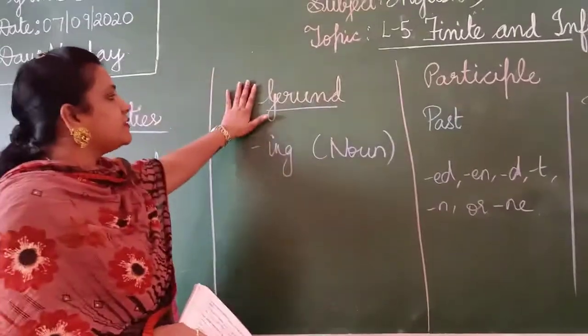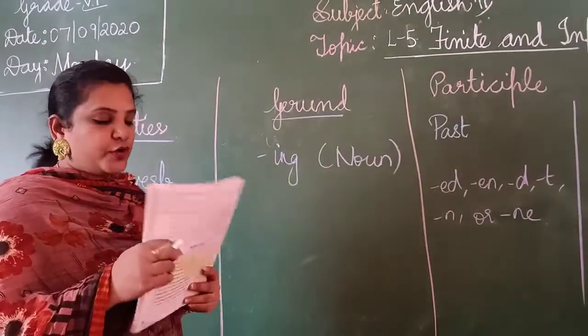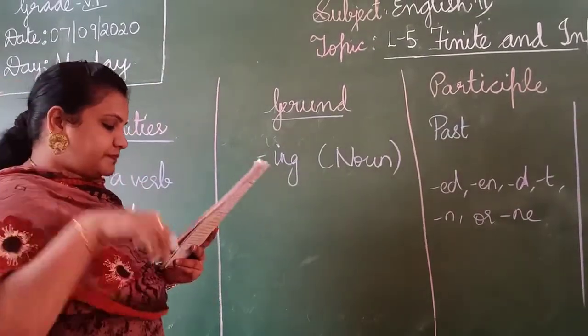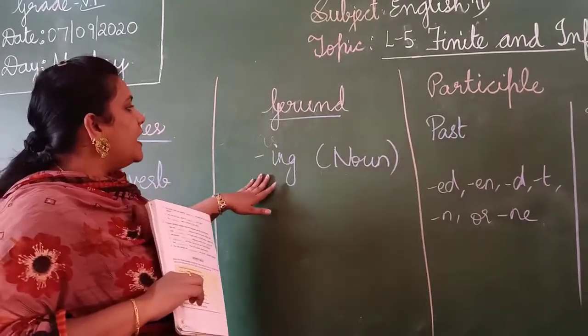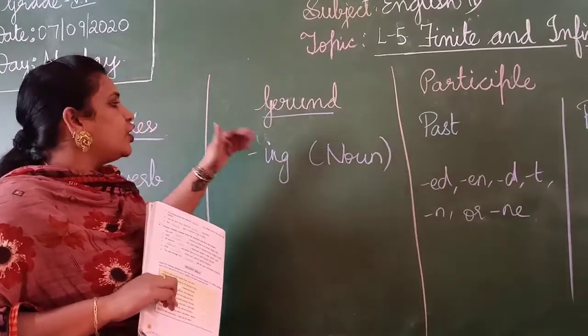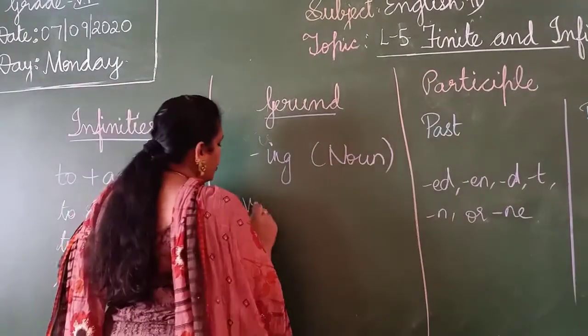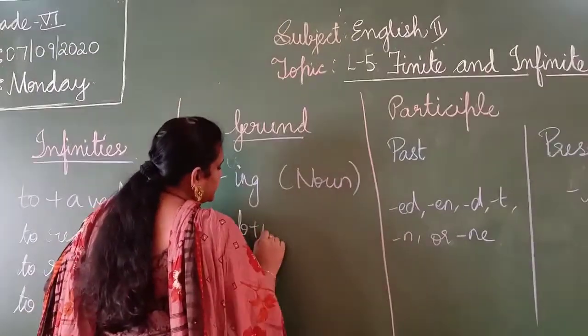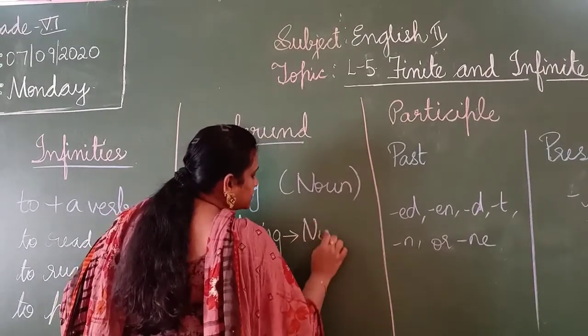Next, coming to gerund. Gerund is nothing but the ing form of the verb. When you add ing to the verb and it acts as a noun. So this is like verb plus ing form and it has to act as a noun.